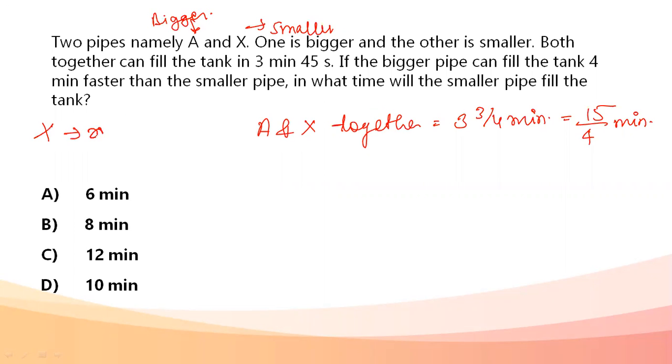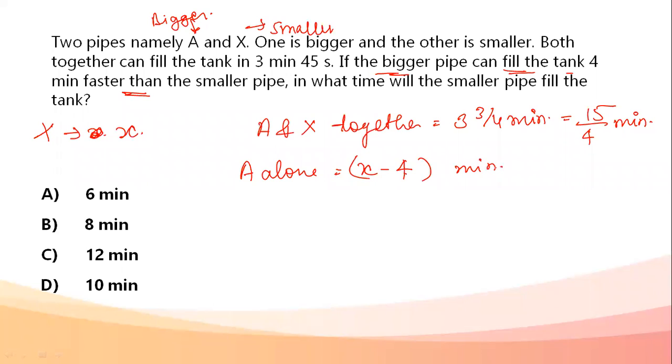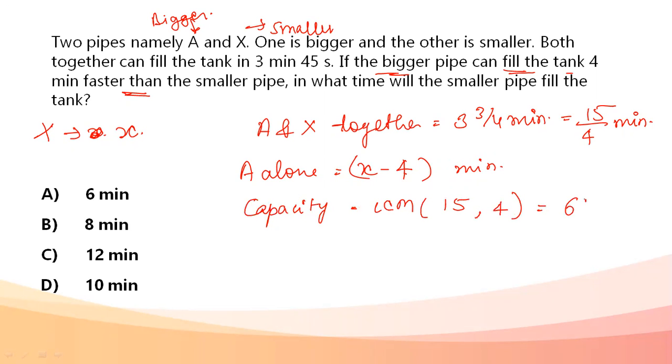Time taken by capital X, let it be small x. So time taken by A alone becomes small x minus 4, because it is mentioned that the bigger pipe can fill the tank 4 minutes faster than the smaller one. So this becomes x minus 4, in minutes. Now, if I need to find the capacity of the tank, the capacity is going to be the LCM of 15 and 4, that is 60 liters.